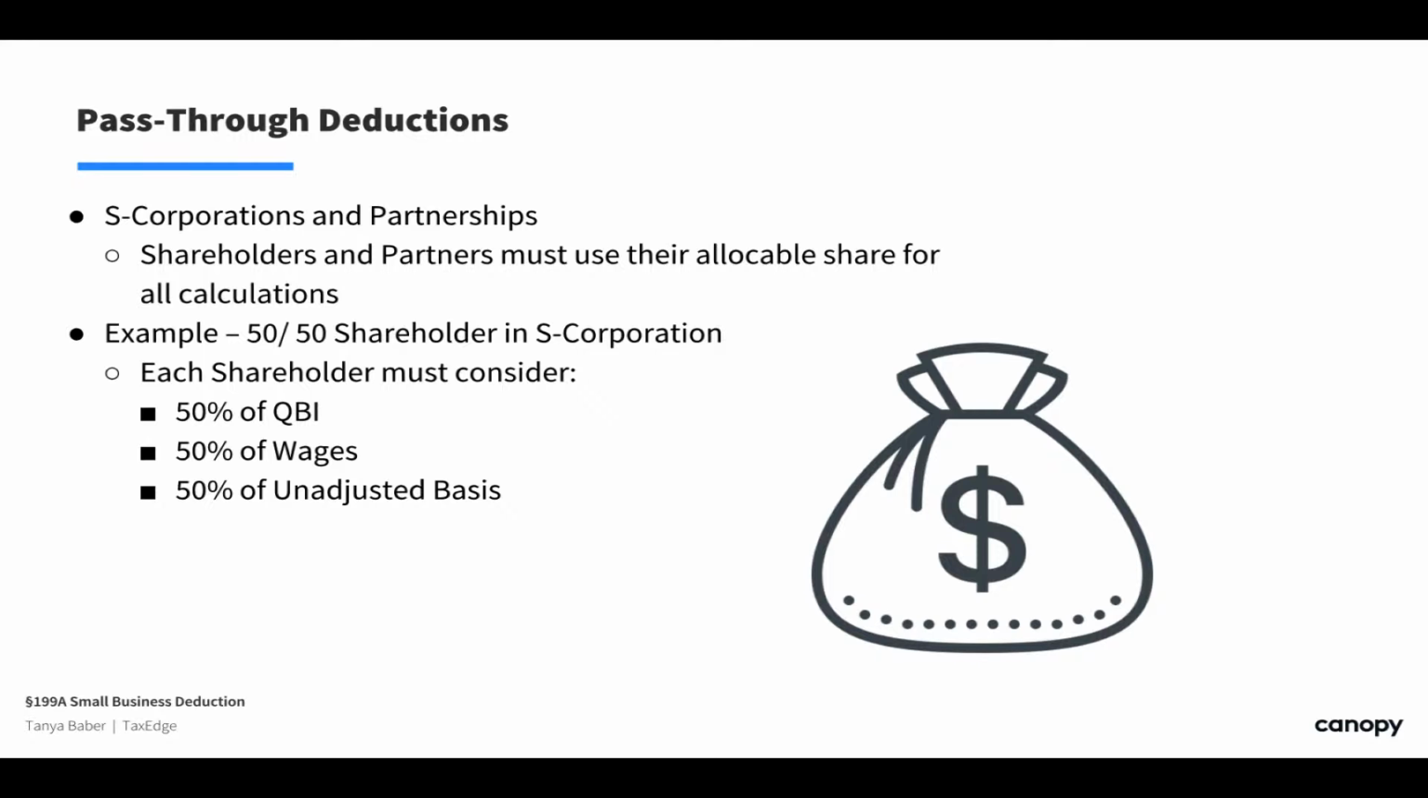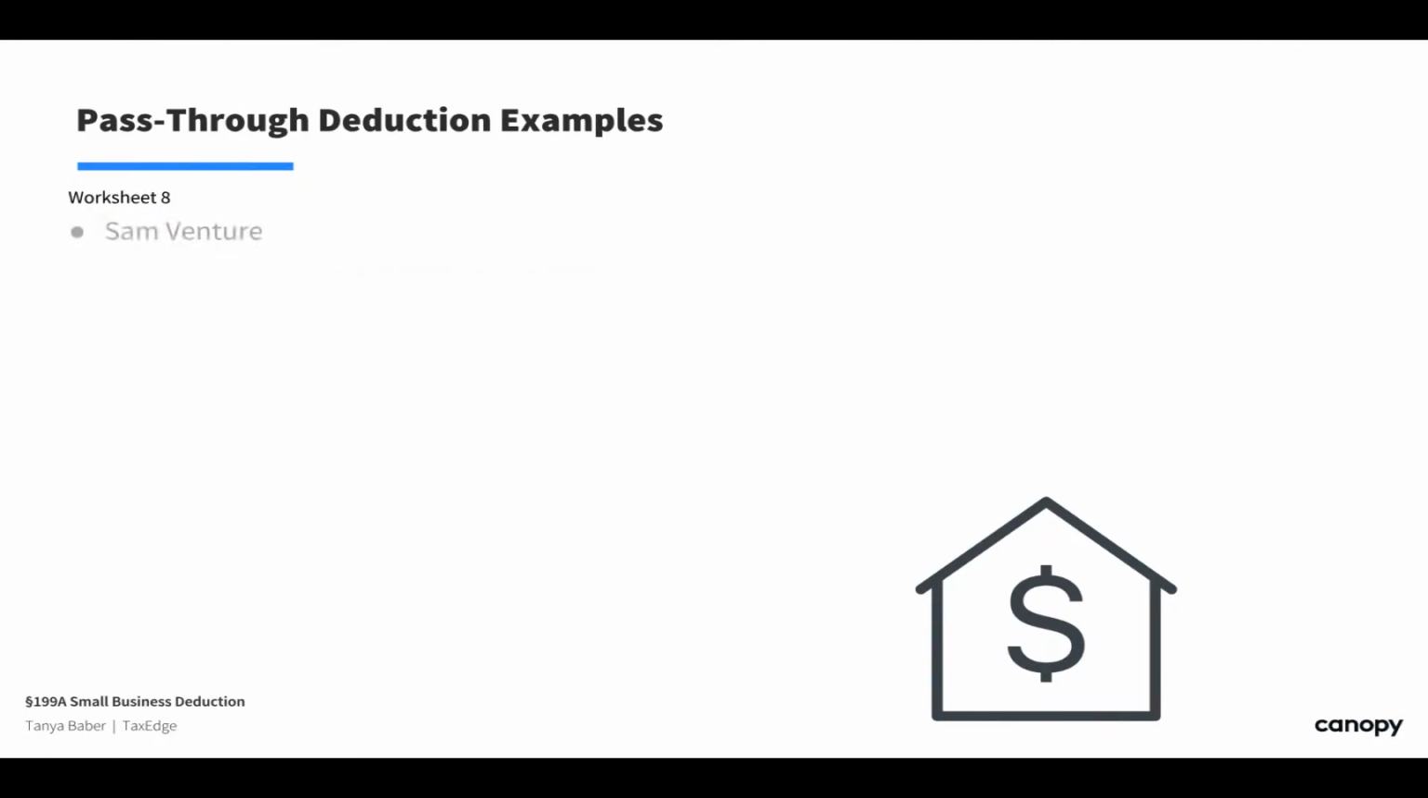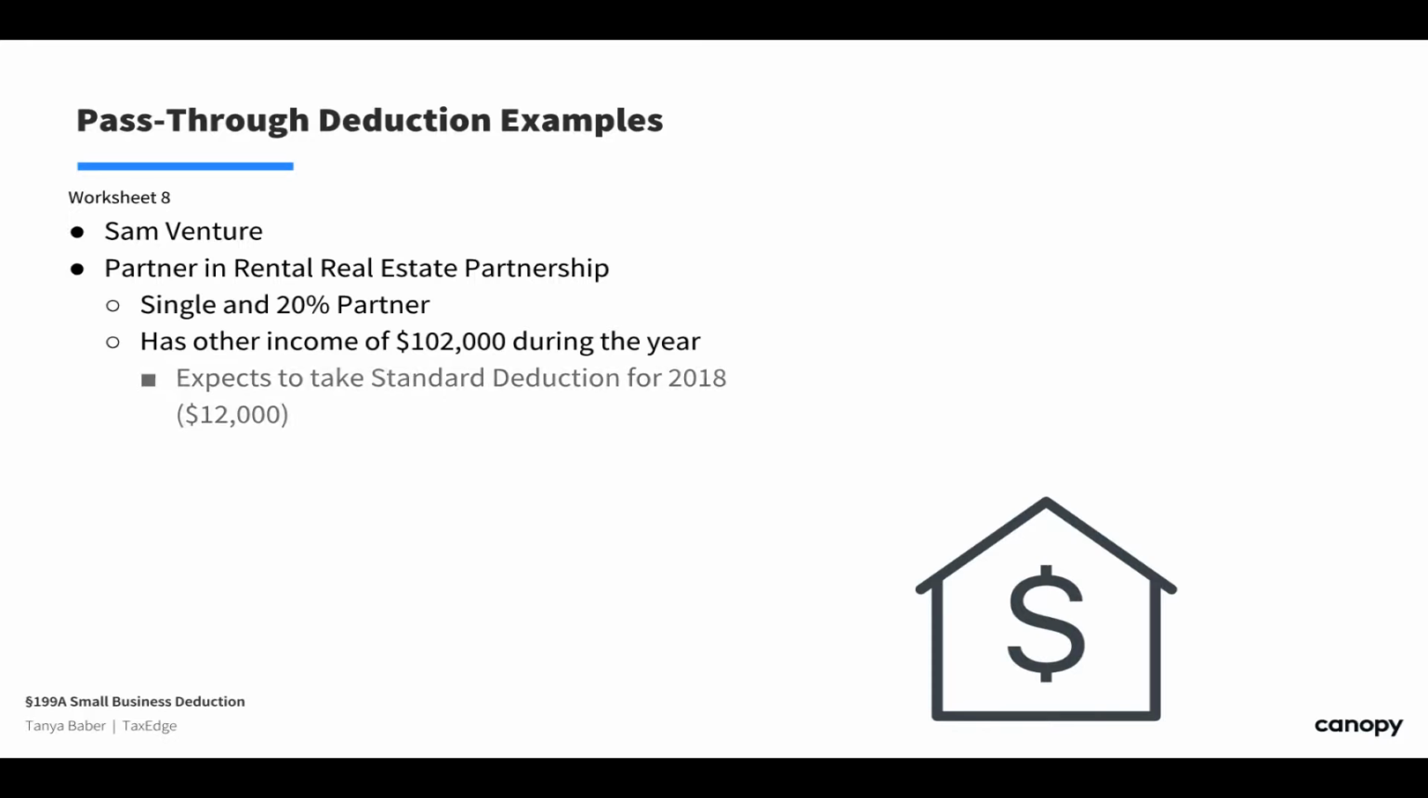So we would say we have another taxpayer. His name is Sam Venture, and he's a partner in a rental real estate partnership, and we're going to say for these purposes he meets the safe harbor rules and so forth, so that there's not a worry for the QBID deduction. He's a single filer and he owns 20%. And he has other income of $102,000 during the year. He's going to take the standard deduction for 2018.